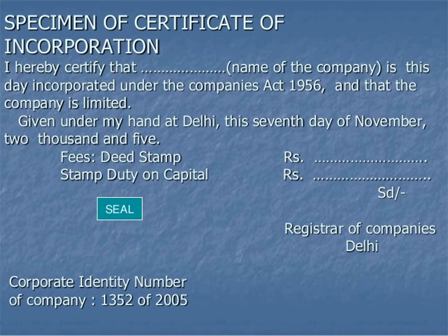Now we are coming to the certificates which are issued. In a specimen of the certificate of incorporation, you can see it says: I hereby certify that the company, with its name, is incorporated under the Companies Act, and that the company is limited. Given under my hand on that particular day, with the stamp fee, duly certified by the registrar of the company, and the CIN number of the company is given.